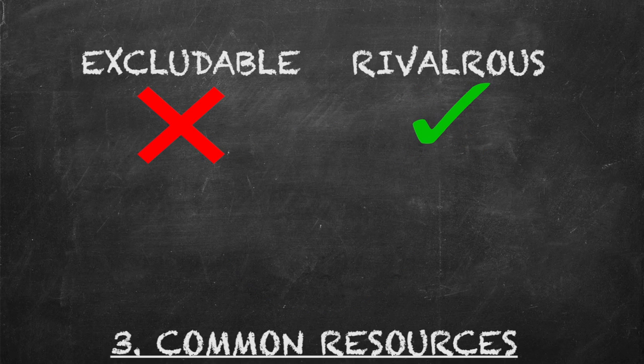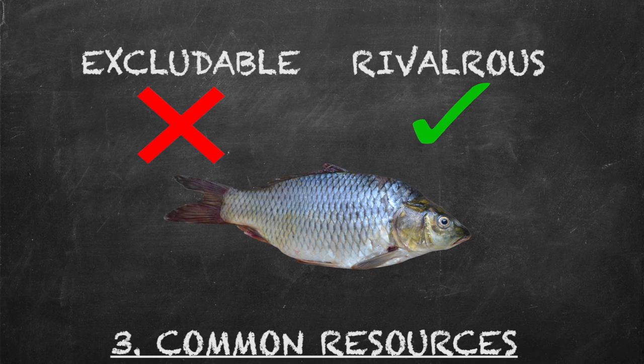Common resources are rival but not excludable. Take fish, for example. Fish in the ocean are a rival good. When one person catches fish, there are fewer fish for the next person to catch. Yet fish are not an excludable good, because given the size of the ocean, it is too difficult to stop fishermen from taking out of it, even if they don't have a license to do so.